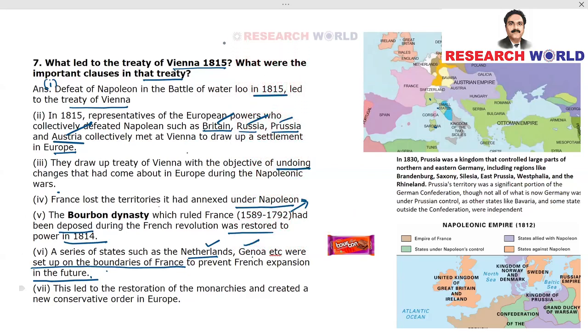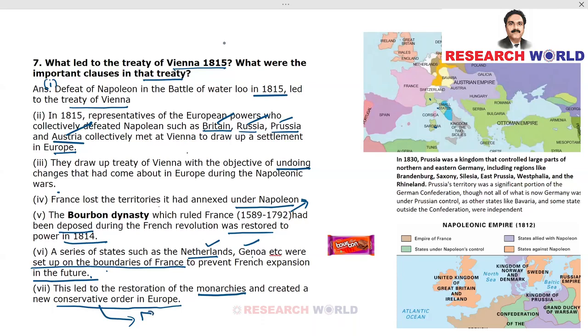This led to the restoration of monarchies. The very idea of the French Revolution was to stop autocracy or monarchy and bring in democracy. But after Napoleon lost the war, in the Treaty of Vienna they decided to restore monarchies and created a new conservative order in Europe. What do you mean by conservative order?